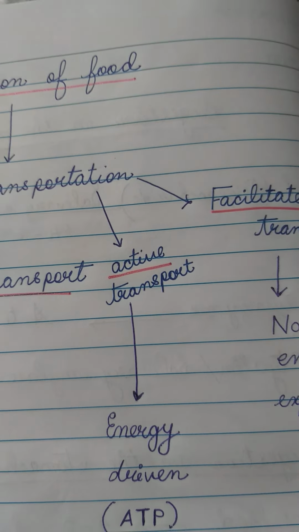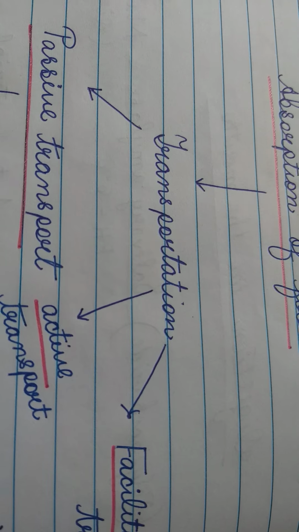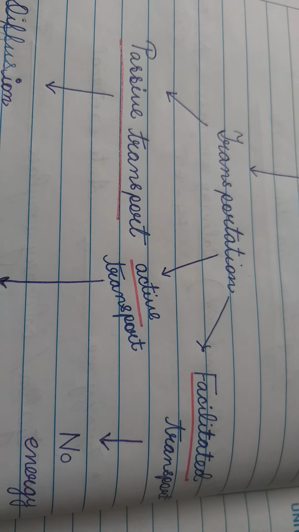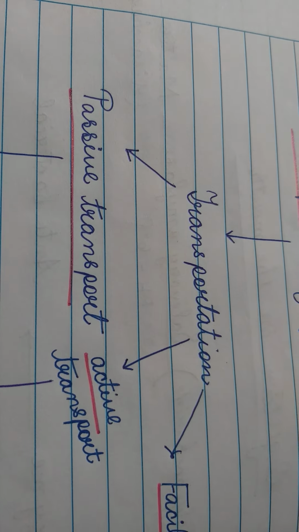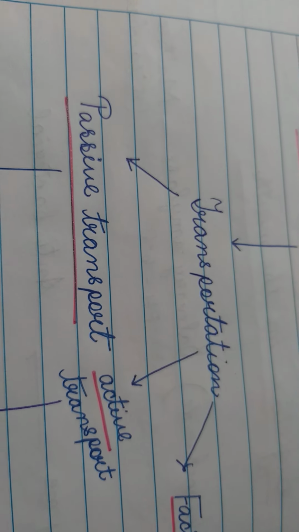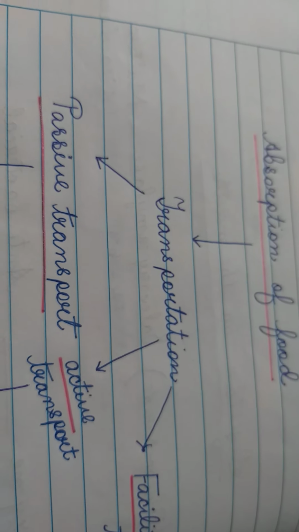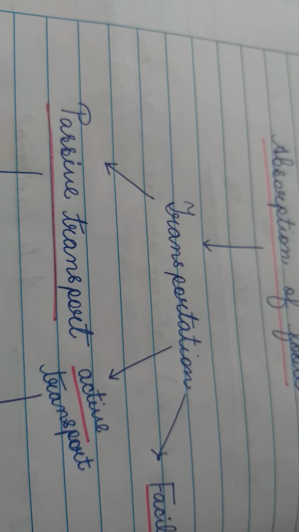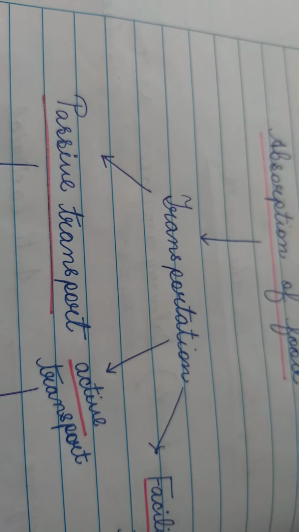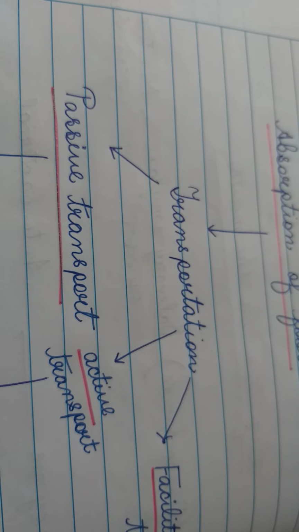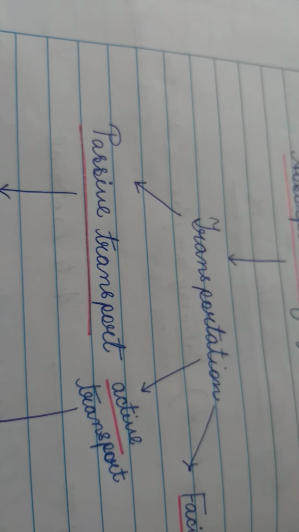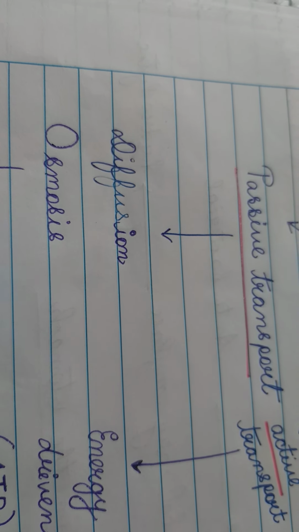It is a kind of transportation of nutrients from the lumen of the small intestine into the mucosa, from the mucosa into the blood capillaries. So this transportation occurs by either passive transport or active transport or facilitated transport. Passive transport means transportation of the nutrients or molecules from the region of their higher concentration to the region of their lower concentration. Passive transportation occurs by simple diffusion.